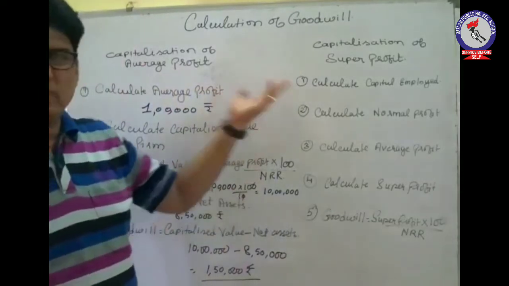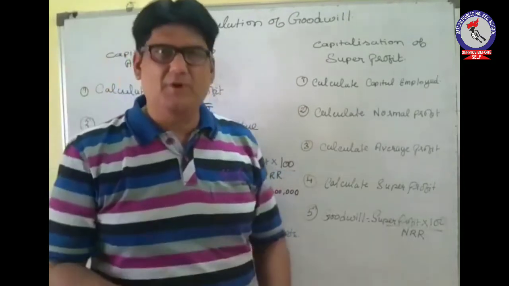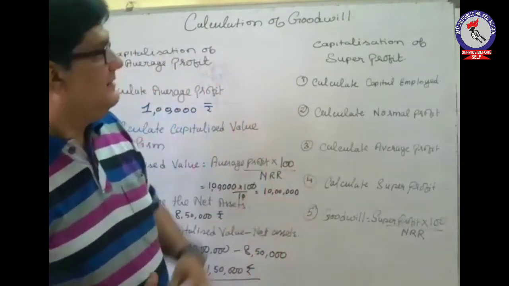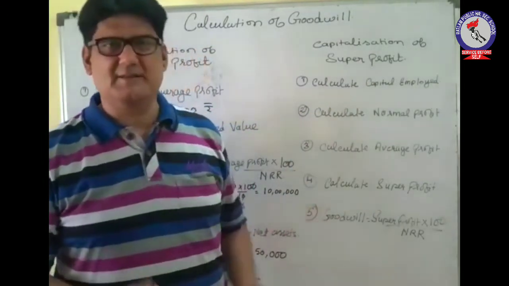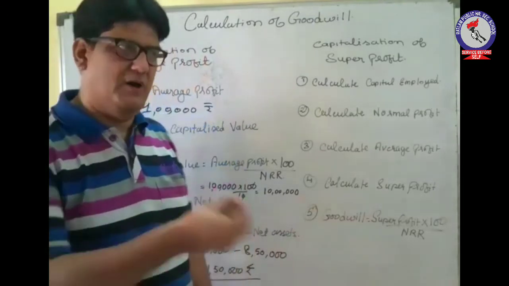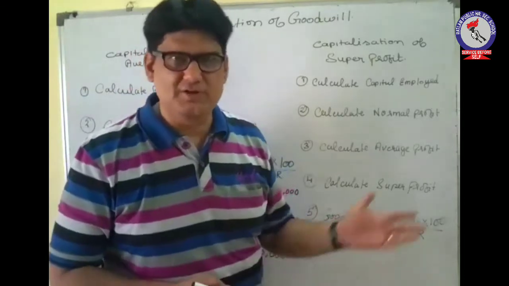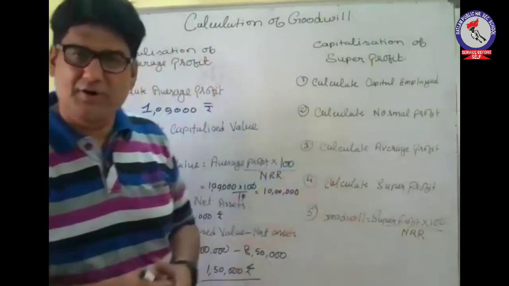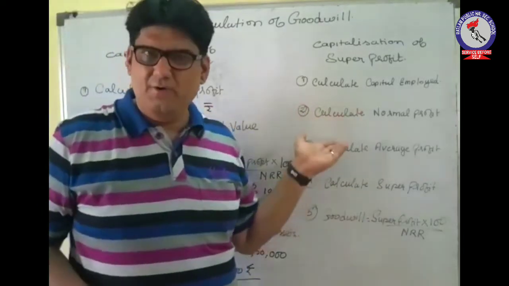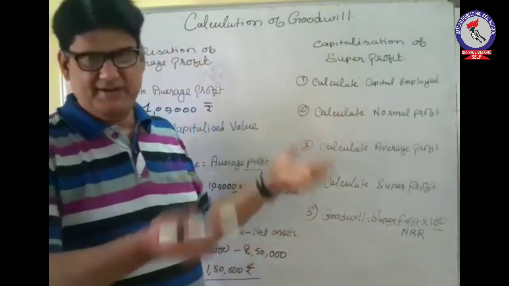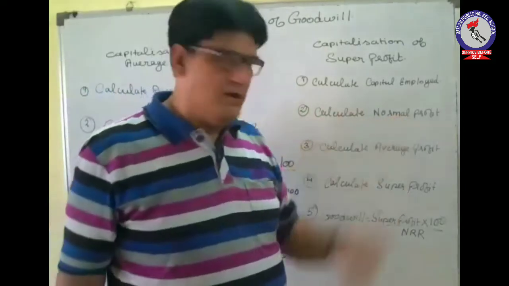Super profit, as we already know, is the difference between average profit and normal profit. So the steps: first we have to calculate the capital employed. Again the same thing, first find out the firm's investment. There are two approaches, the liability side approach as well as the asset side approach, which we have already discussed. By making use of any approach, you find out the capital employed, and if it is given to you, then it is well and good. Then calculate the normal profit.